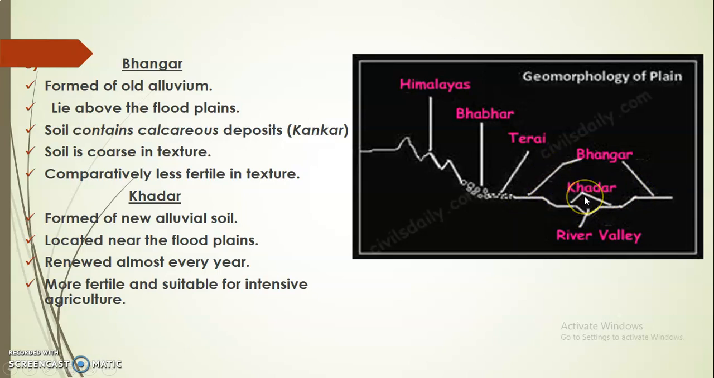To the south of Bhangar lies Khadar region. Now this region is formed by new alluvial soil which was formed recently. These soils lie very close to the floodplain, so the soil keeps on renewing every year, which makes the land fertile here, and that is why the land in Khadar region is suitable for intensive agriculture. People are practicing intensive agriculture in Khadar region. So that's all about the four divisions of northern plains on the basis of relief variation.